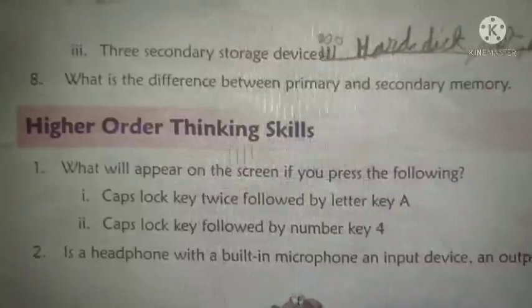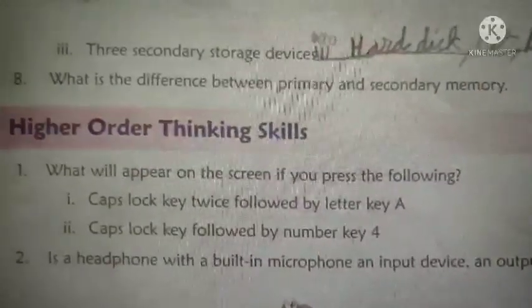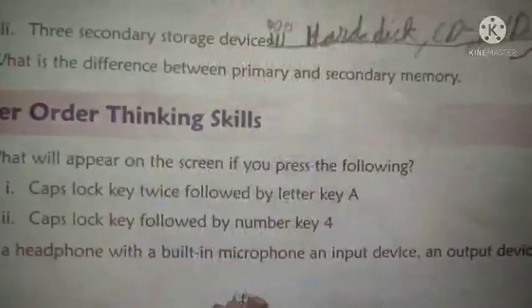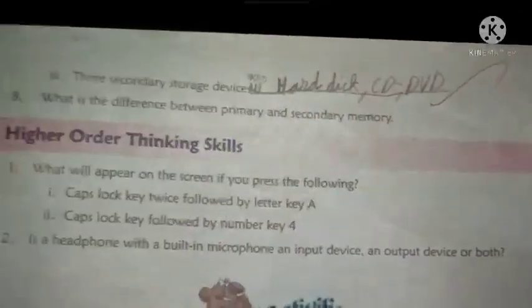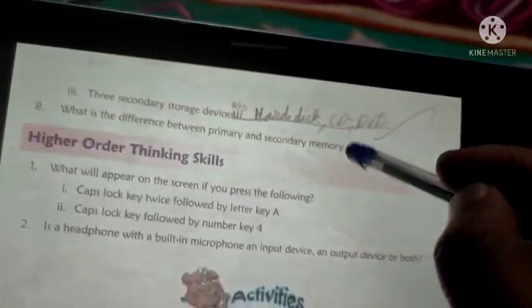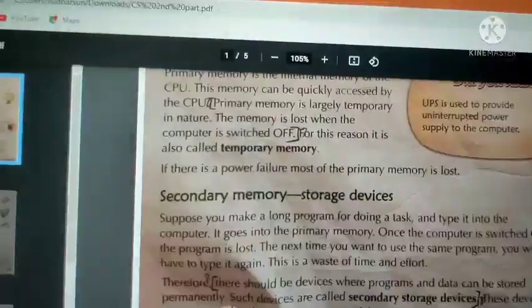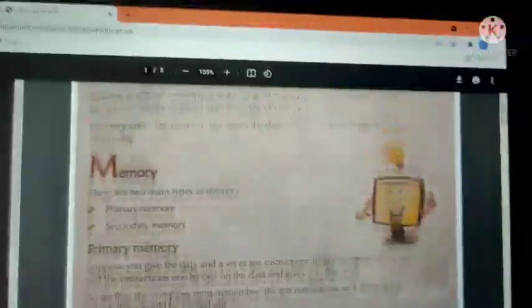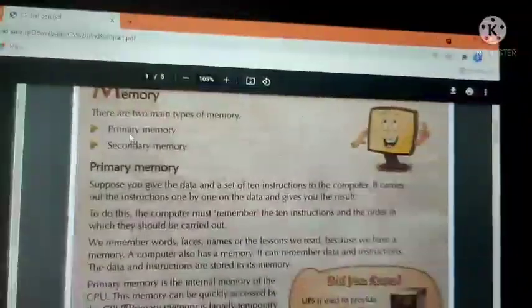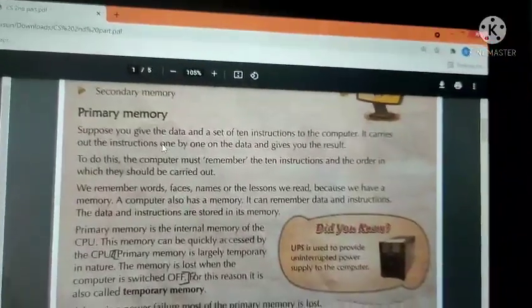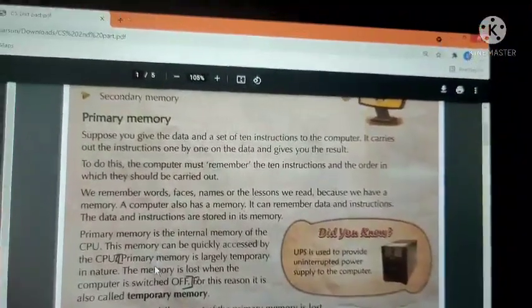Last question. By this we'll end the class. Question number 8. What is the difference between primary and secondary memory? Page number 6, right here. Everyone open page number 6. Under the heading memory, in primary memory, go for the fourth paragraph.